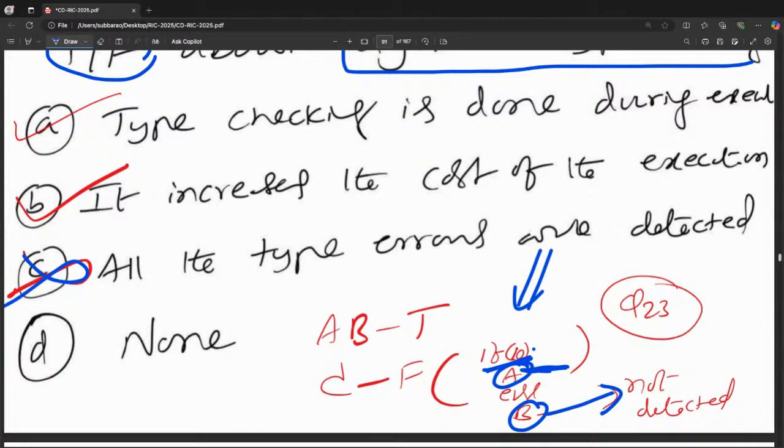Type checking is done during execution. It increases the cost of the execution. True. All type errors are detected is going to be wrong. So the question is asking true or false: A and B are true, C is false. It's one of the nice problems.